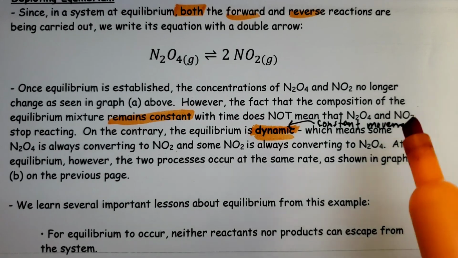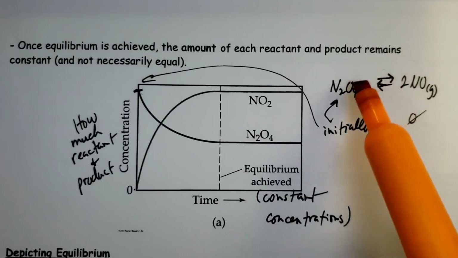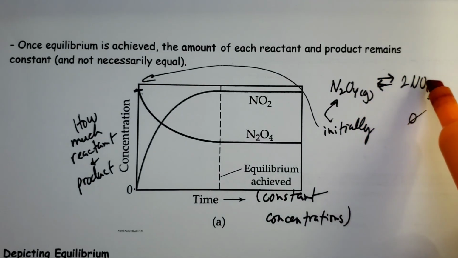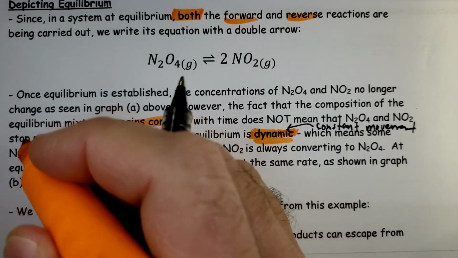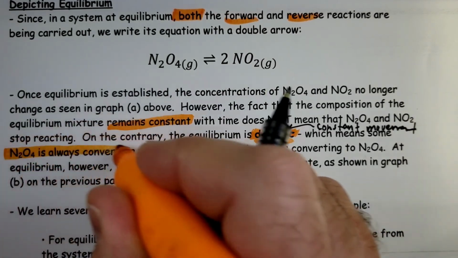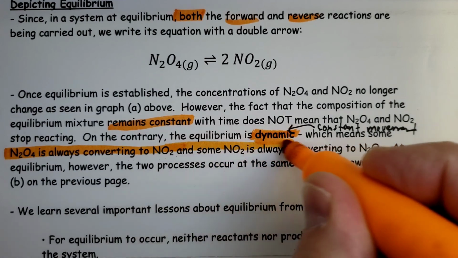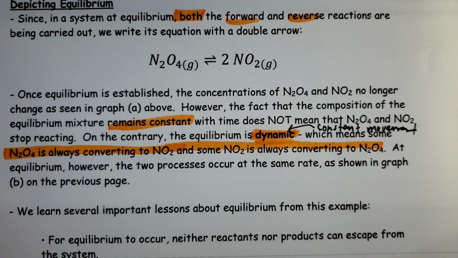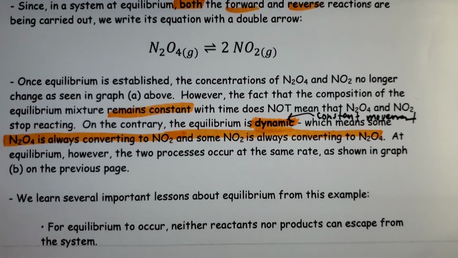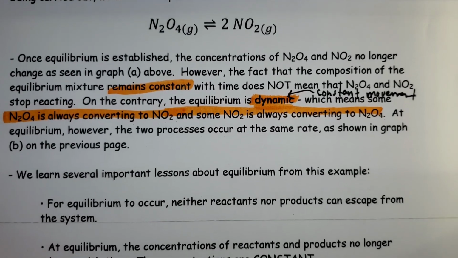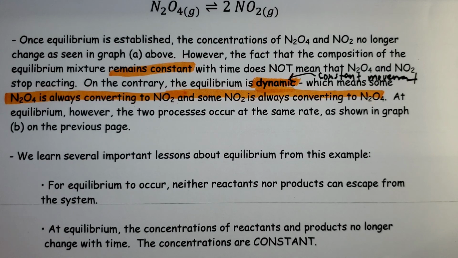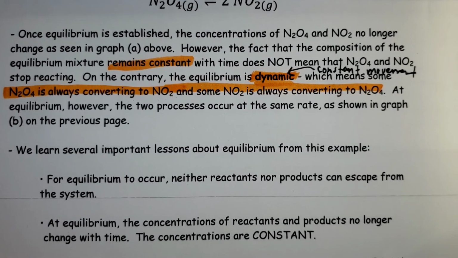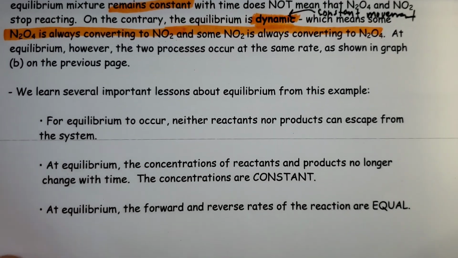So we will have N2O4 making NO2 and NO2 making N2O4, constantly moving. So we can say N2O4 is always converting to NO2, and some NO2 is constantly converting to N2O4. So it's a reaction that's continuously happening. To our naked eye, it appears that nothing's changing, but in fact, things are moving, but the net effect is a constant amount.